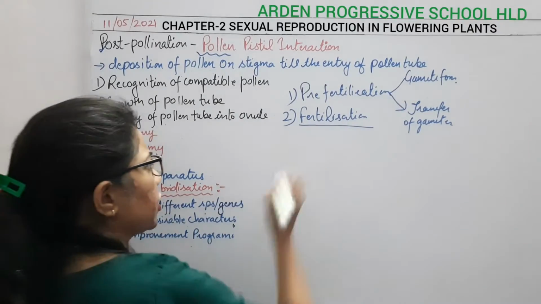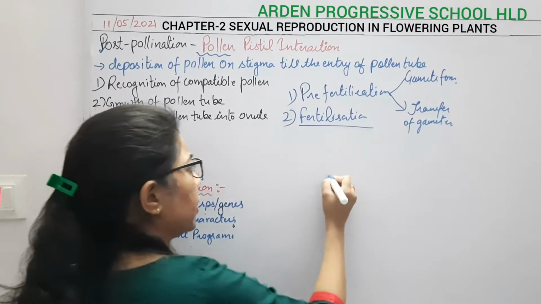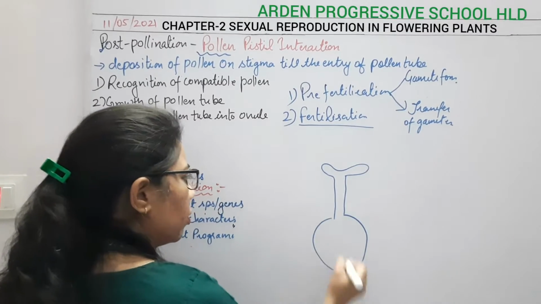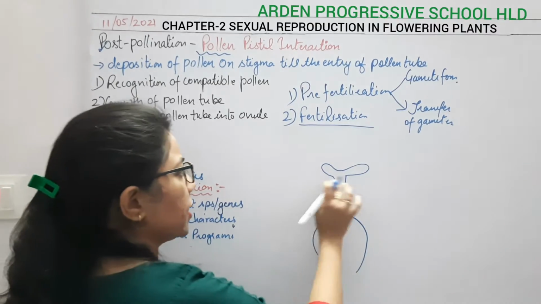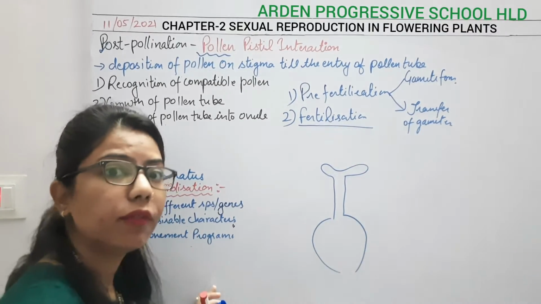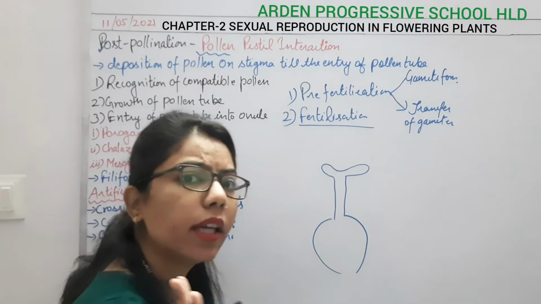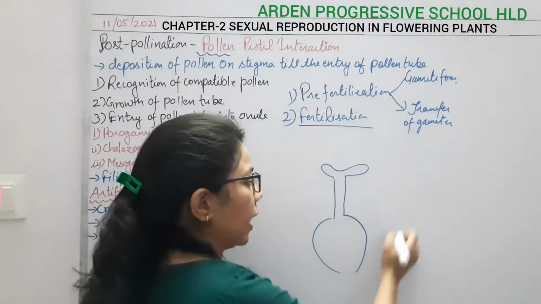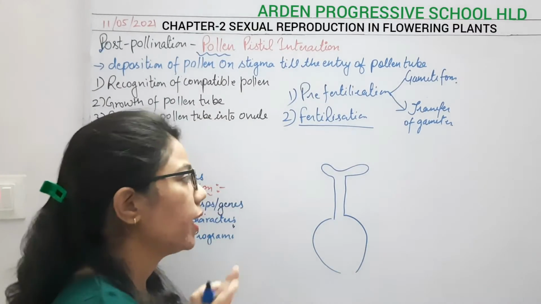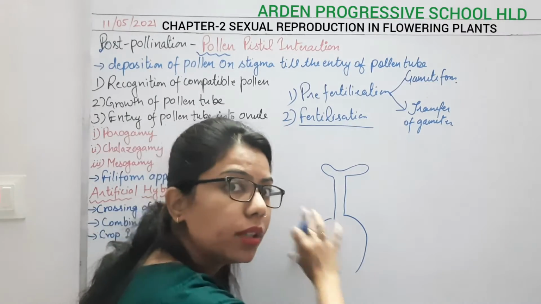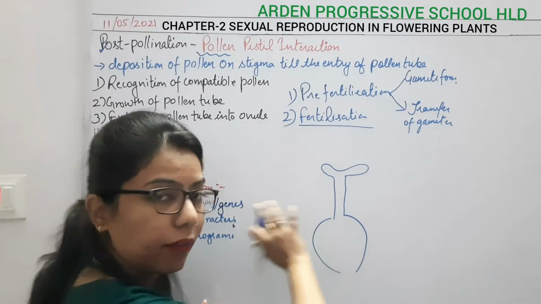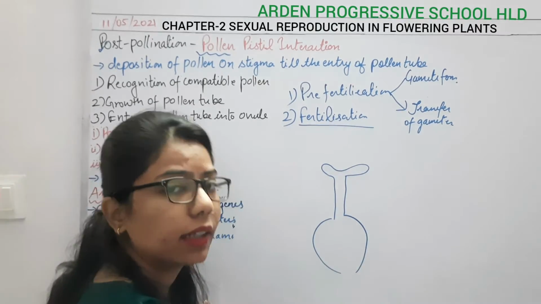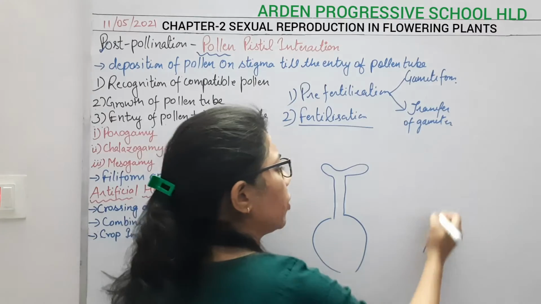Now, before fertilization, what will happen? If you can see, this is the stigma, style and ovary, the female part. A flower can be unisexual or bisexual. If the flower is bisexual, the pollen grains or anthers are present on the same flower. I am considering it here as a unisexual flower, having only the female reproductive structure, and the pollen comes from another flower, a male flower.